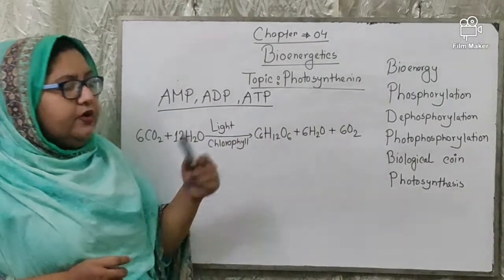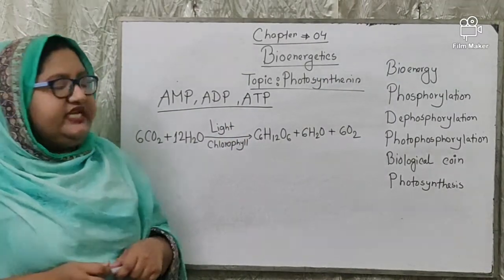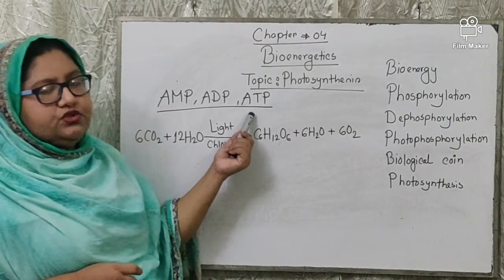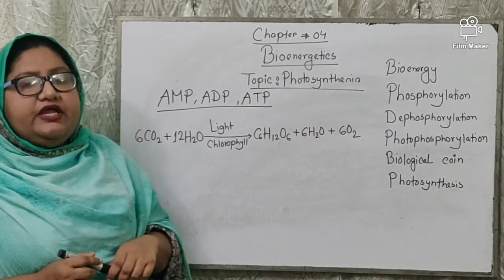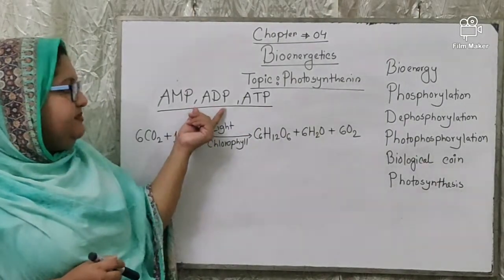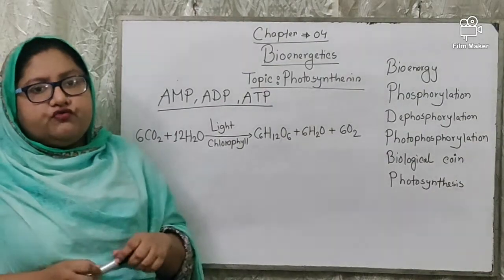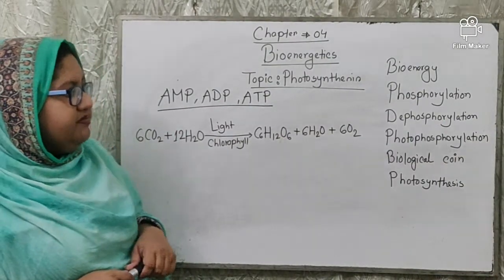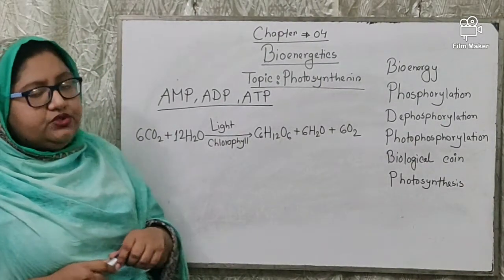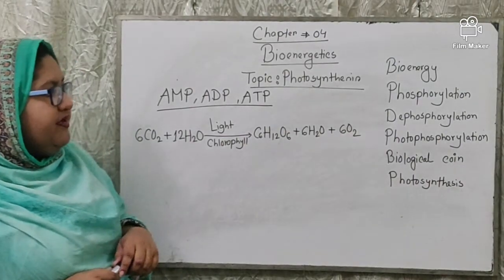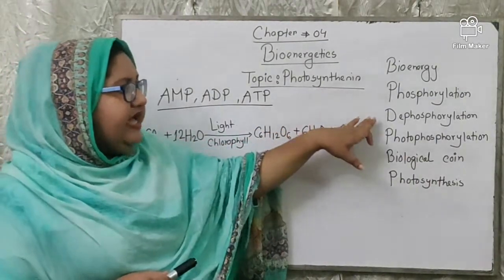The process through which ATP is produced by combining inorganic phosphate with ADP is called photophosphorylation. But before photophosphorylation, I would like to inform you about two topics, that is phosphorylation and dephosphorylation.